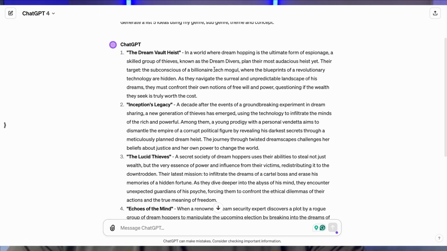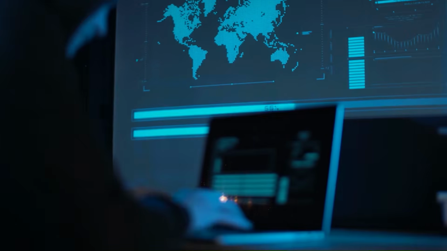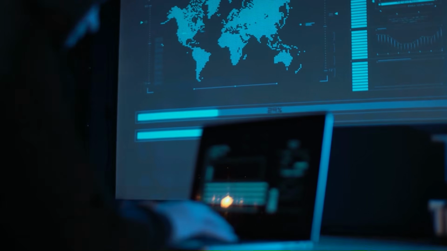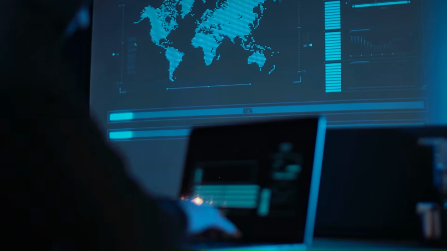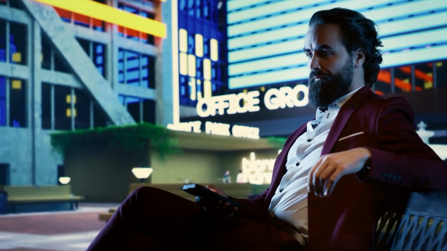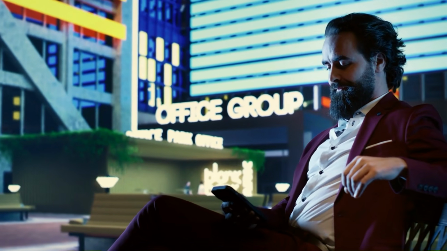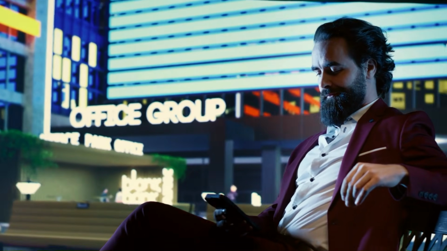And I'm just going to go with this first idea, the Dream Vault Heist, or we can change the name later. In a world where dream hopping is the ultimate form of espionage, a skilled group of thieves known as the Dream Divers plan their most audacious heist yet. Their target, the subconscious of a billionaire tech mogul, where the blueprints of a revolutionary technology are hidden.